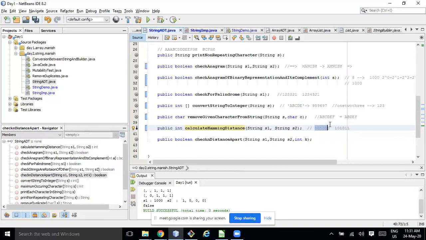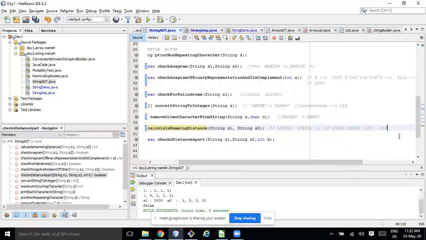If you compare bit by bit, index by index, if I compare this element and this element, these two are different, right? So distance will become 1 and the rest are all the same. Going to the next, 1 0 1 0 1, and maybe I have another string like this. This is also 5 characters, this is also 5 characters. So how much is differing? If you see here, only this one and this one; here it is 0 and 0. So what is the distance? It's 2.